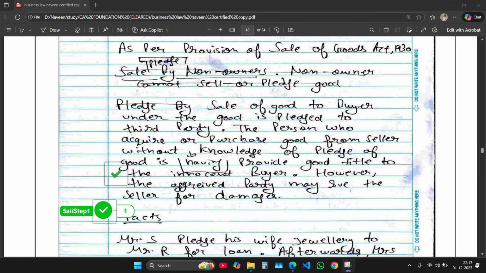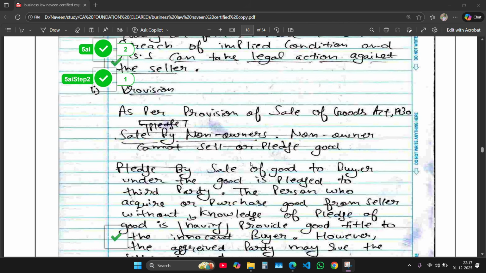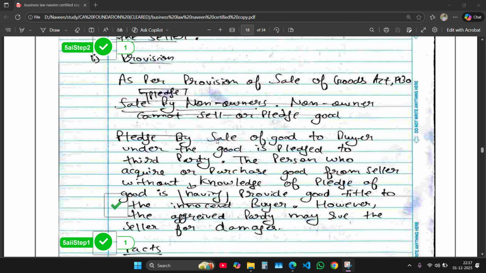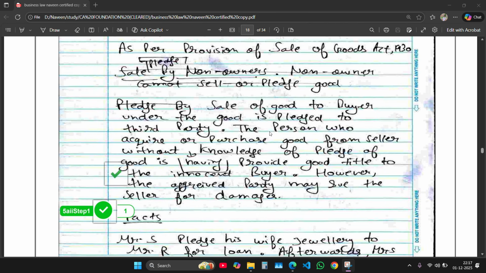Firstly, I wrote the provision, and then I didn't write the provision under which the question runs, because I did not know what provision should be present here.